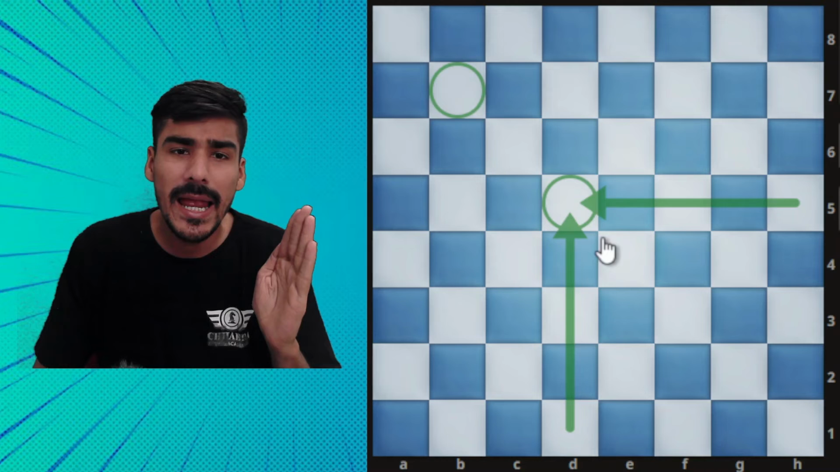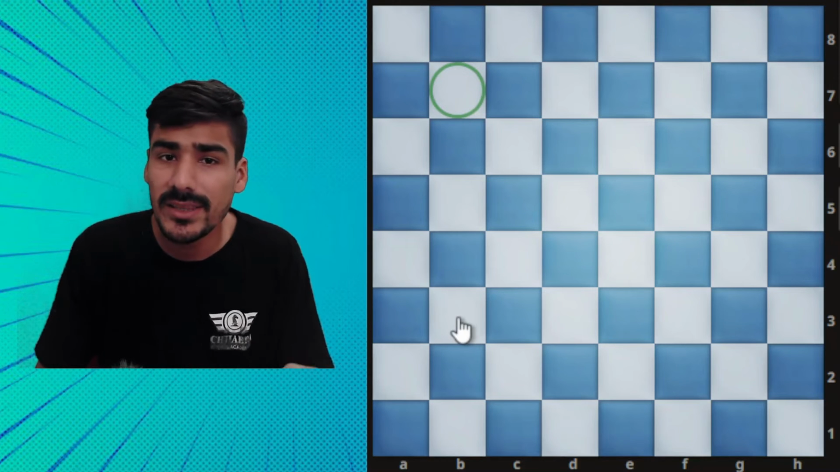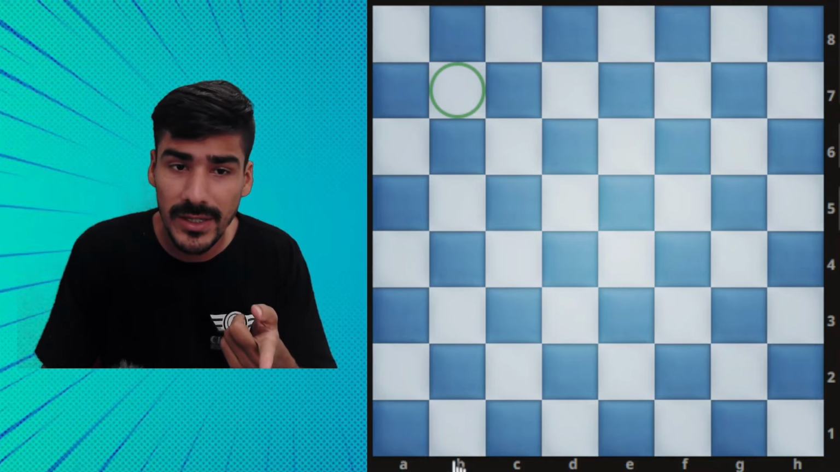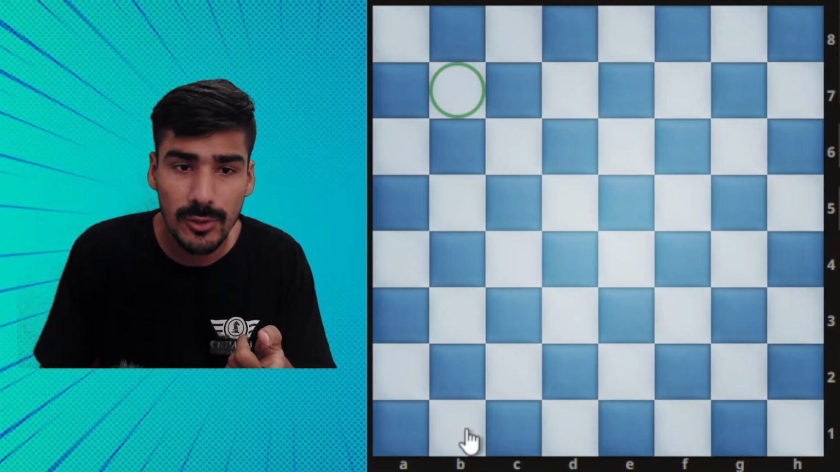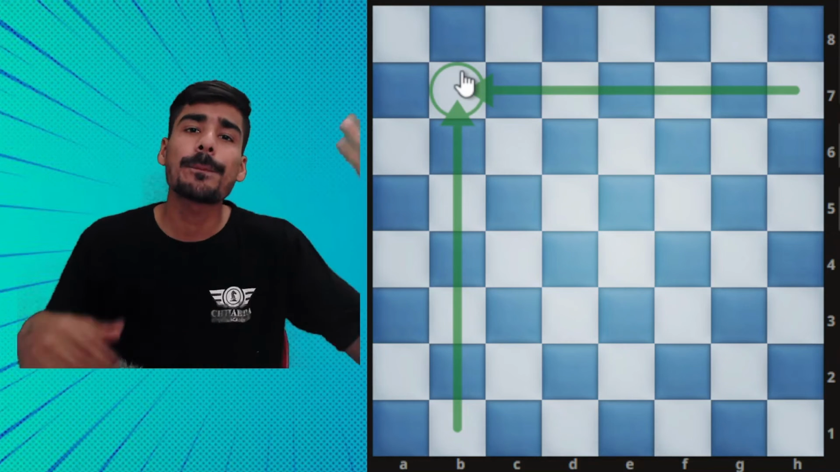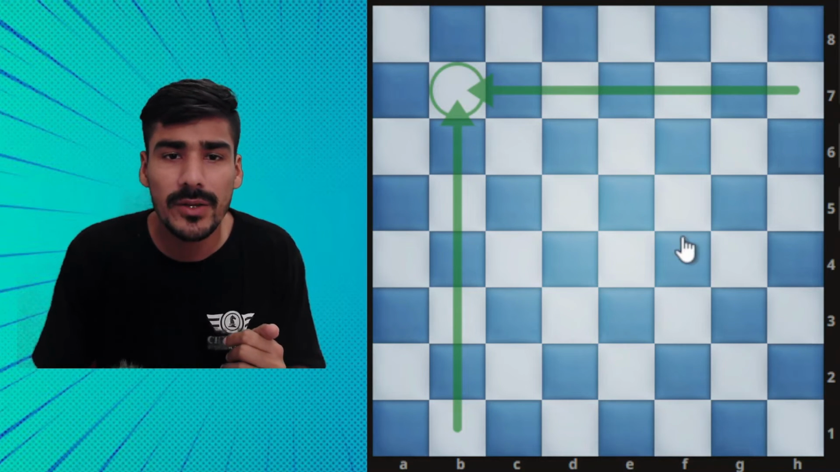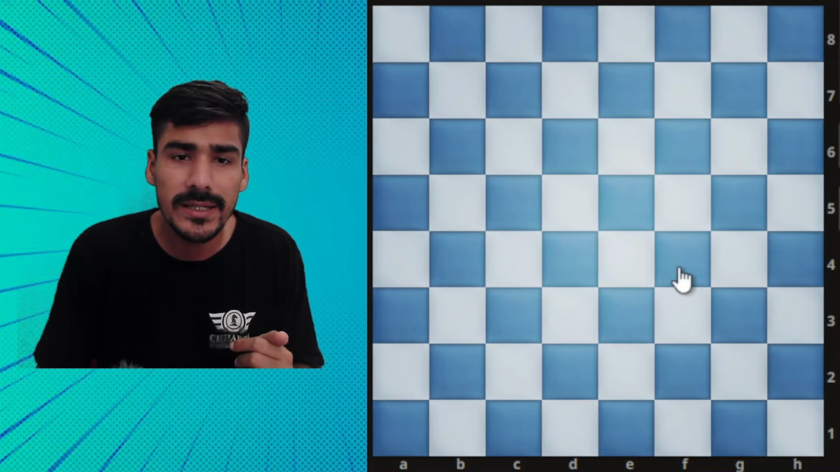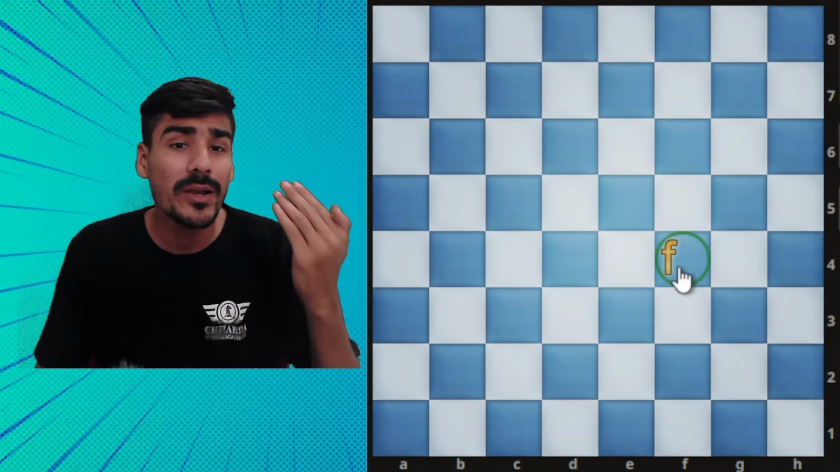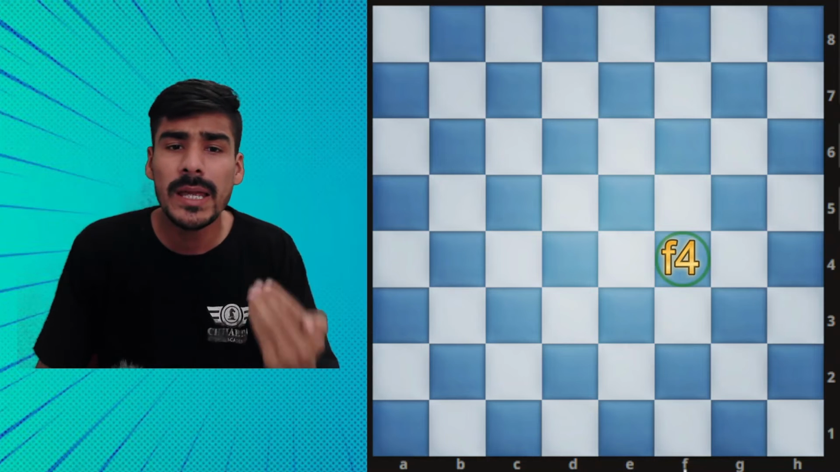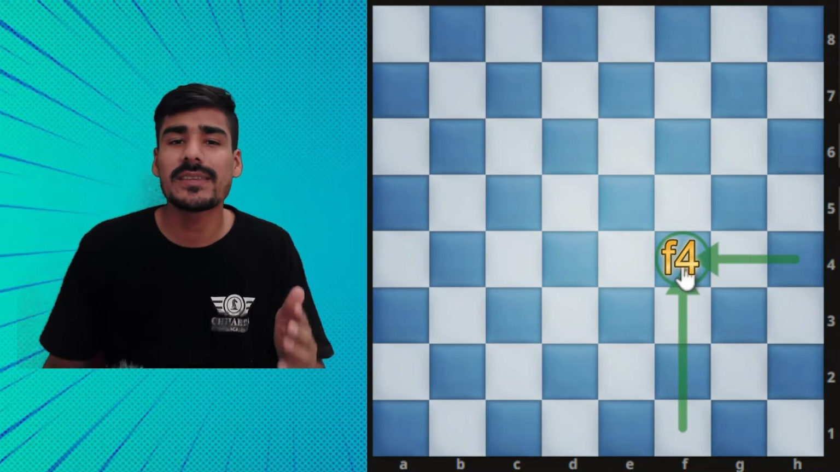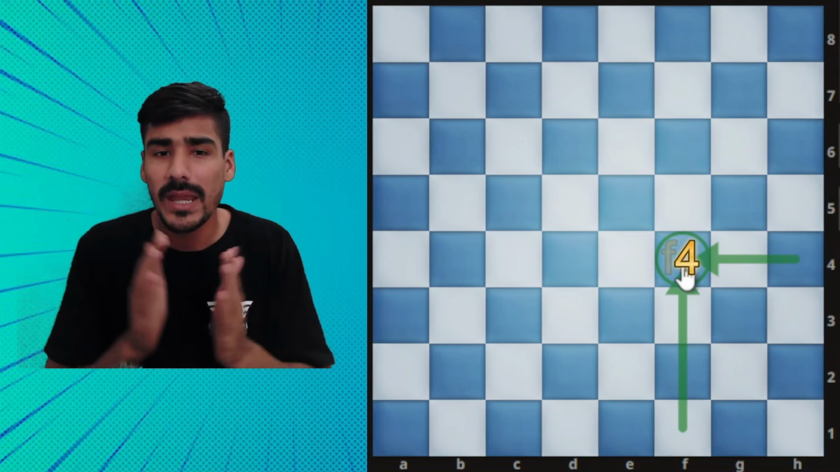Suppose I highlight this square. What is the name of this square? I first look at the file. Which file is it on? B line. So I will draw here the B line, and the rank is 7. So the square name is B7. Correct, guys? Or if I highlight this square, this is known as F4. How can I know this square name is F4? Because it's on the F line and the rank is 4th. So that's why this square name is F4.